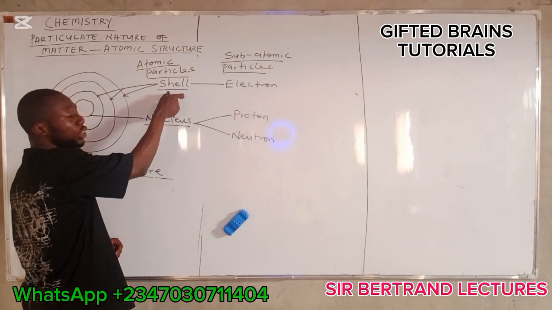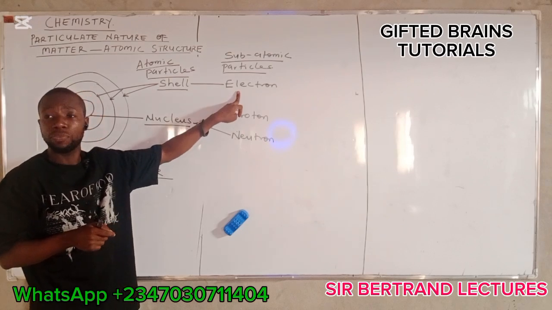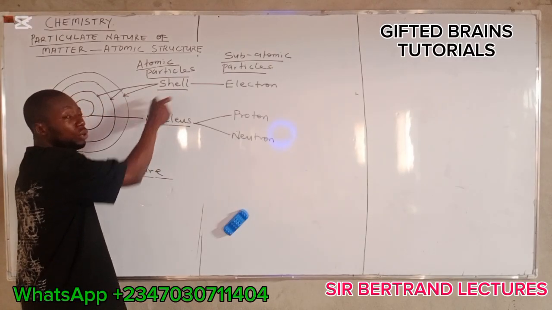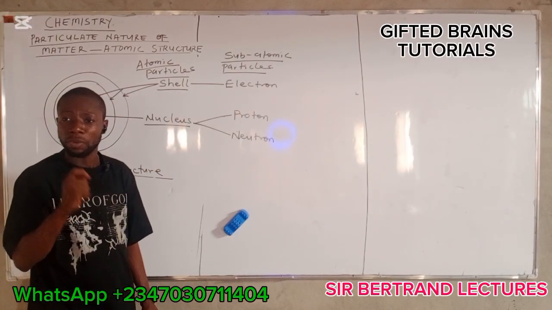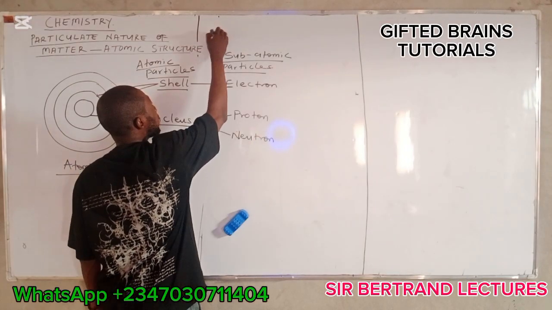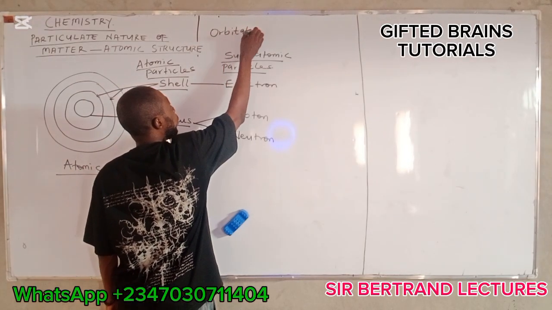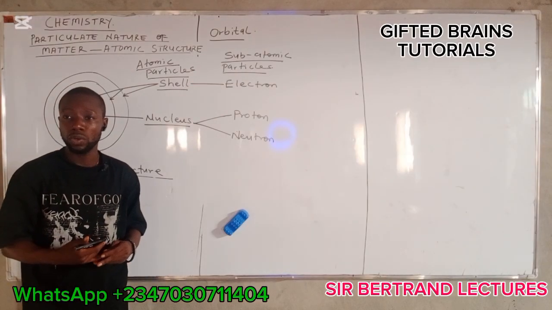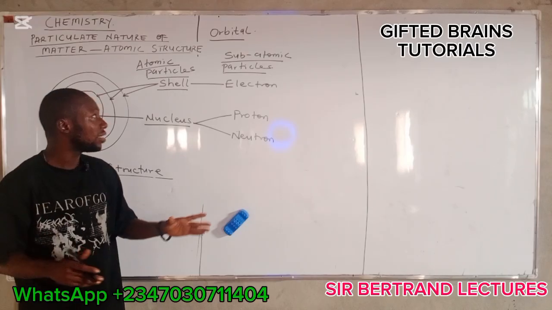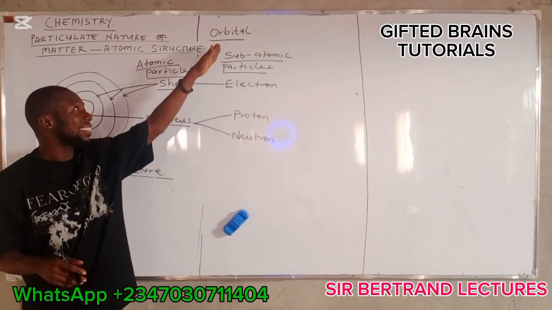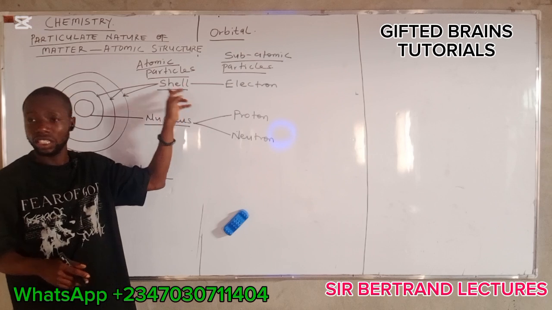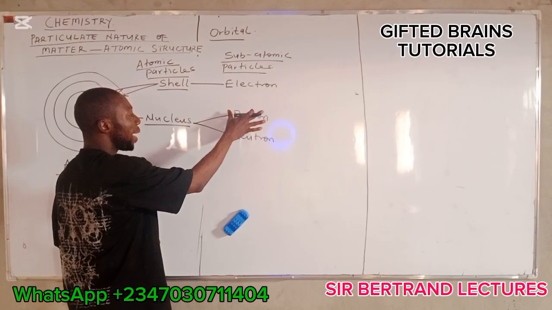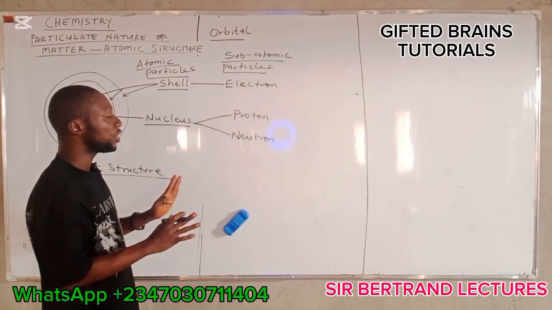Now, there is a part of the shell where these electrons are most likely to be found, and it has its own name in chemistry. That part of the shell where electrons are most likely to be found is known as the orbital. We are going to discuss more on this when we look at the topic electronic configuration, which will make you understand how these electrons are filled inside their orbitals, which are located in the shell.